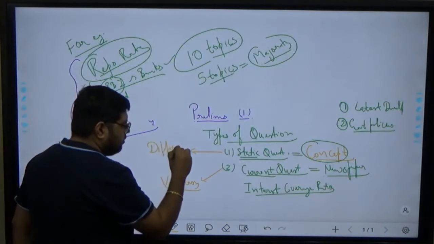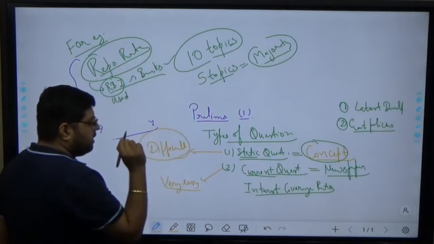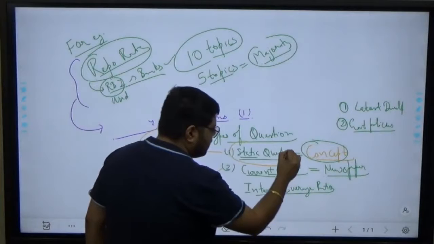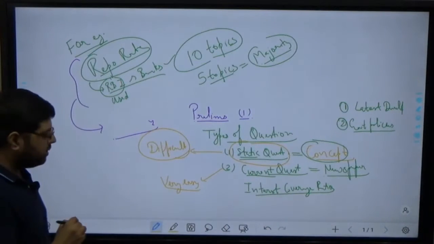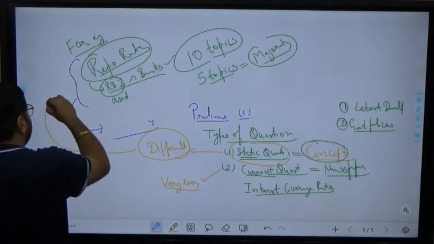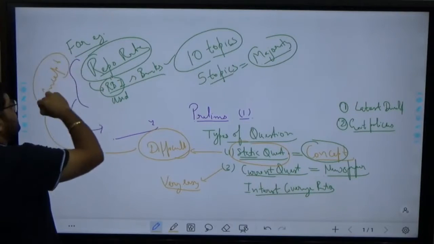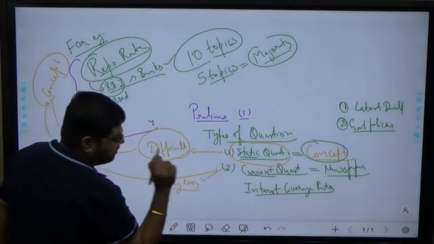So my first point is, what will be our approach in our classes? We will first develop your concepts, and once your concept is developed, then we will start our current portion.